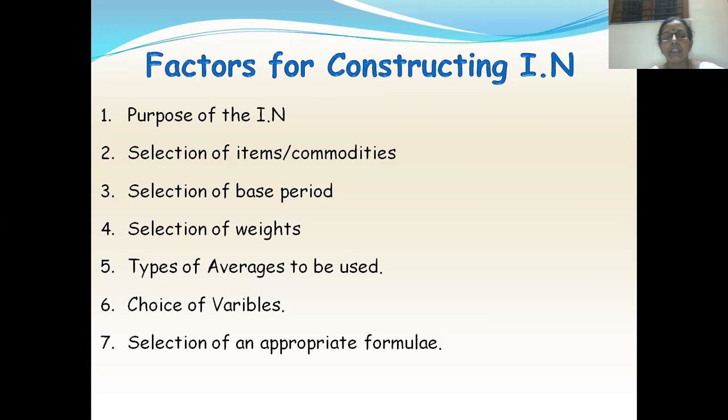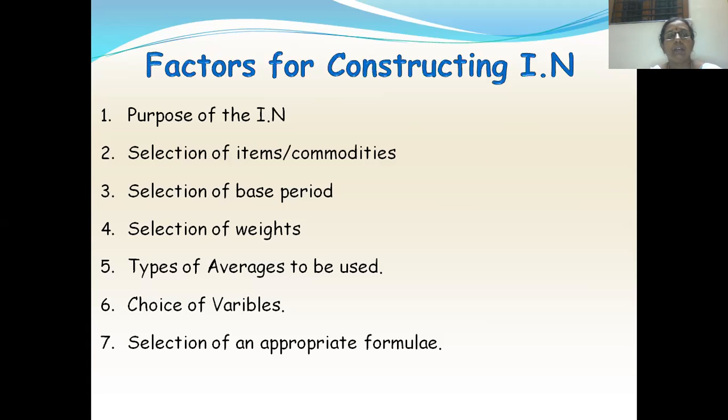So what are the commodities I should consider? My objective is to study the cost of living of low income groups in a certain locality. So then I should select only those items which are consumed by these low income group people and not the commodities which are consumed by middle income or high income group people, like ACs or refrigerators, cars. All these are not used by the low income group people. So if we are considering those commodities, then our objective will not be fulfilled. We cannot study the objective clearly.